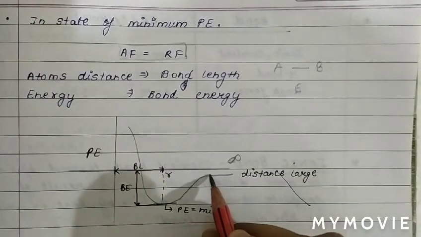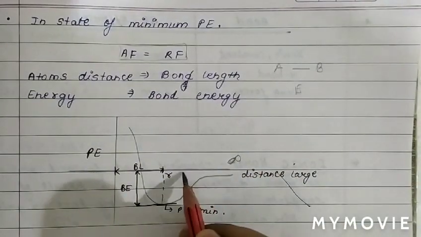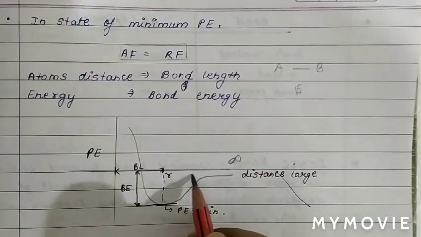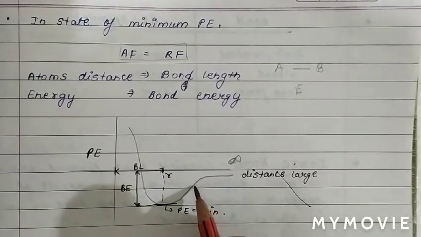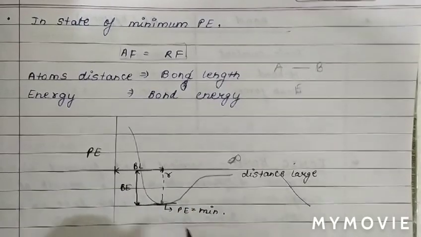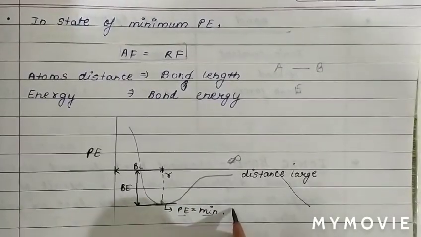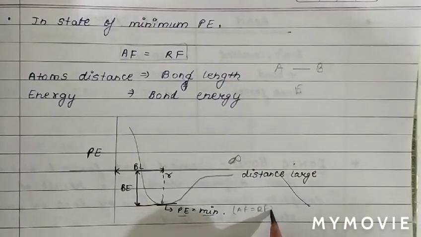As R starts decreasing, as atoms start approaching each other, the potential energy also starts decreasing, and at the point when the potential energy is minimum, the attractive force will be the same as the repulsive force.